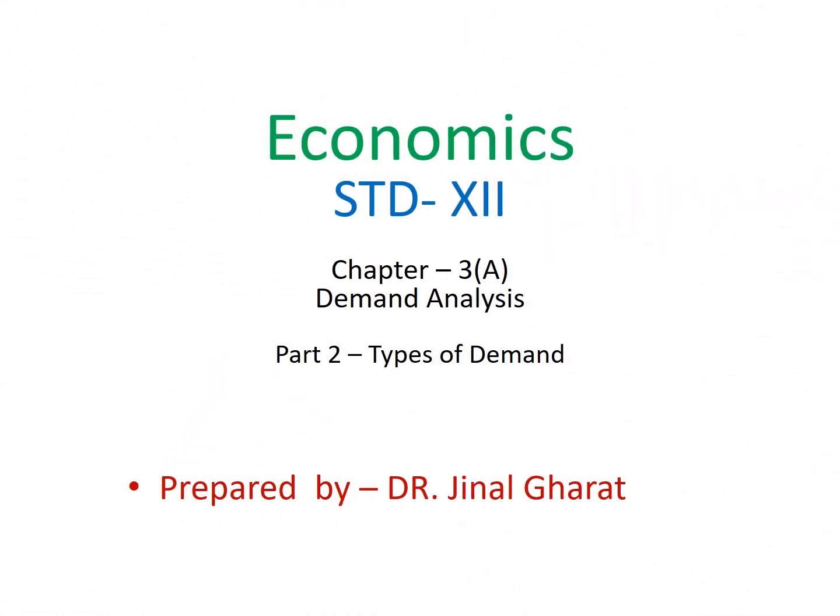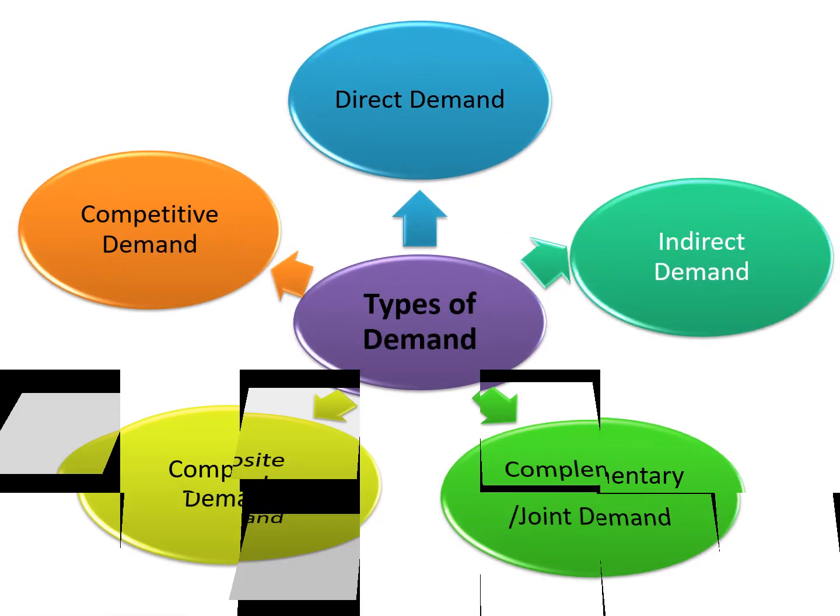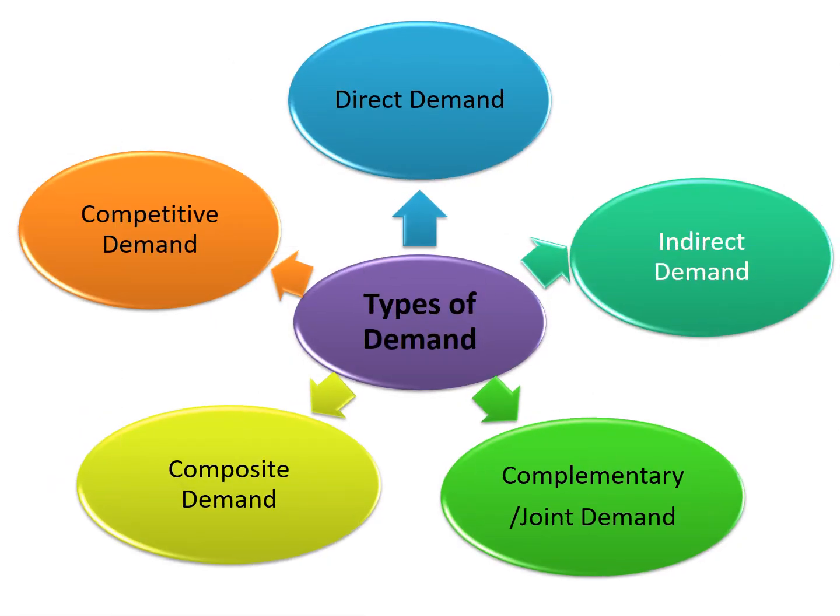Hello students, in last session we discussed the concept of demand and individual and market demand. In this session we are going to discuss types of demand. There are 5 types of demand: direct demand, indirect demand, complementary or joint demand, composite demand and competitive demand.